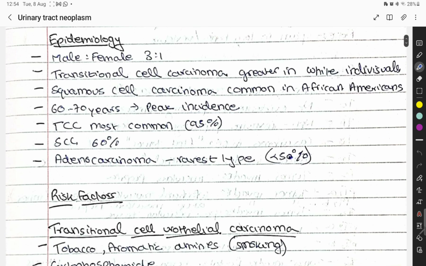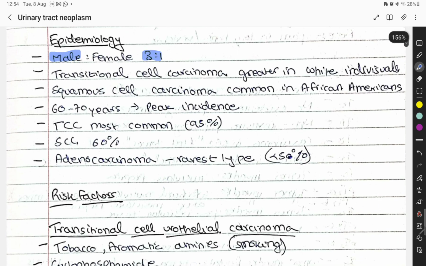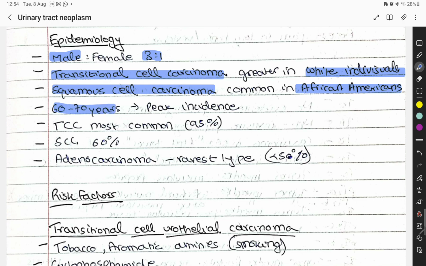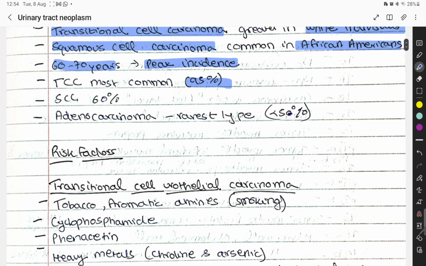Urinary tract neoplasms, epidemiology: it's more prominent in men than women. There are two types: transitional cell carcinoma and squamous cell carcinoma. Transitional cell carcinoma is greater in white individuals. Squamous cell carcinoma is common in African Americans. 60 to 70 years is the peak incidence. Transitional cell carcinoma is most common, 95% of the time, and squamous cell carcinoma is 60%. Adenocarcinoma is the rarest type, with less than 5% prevalence.